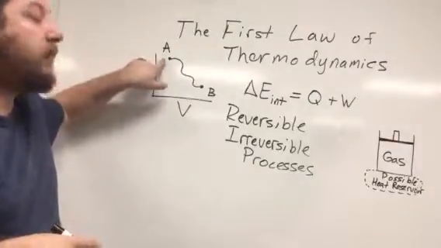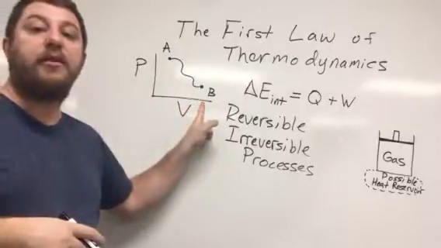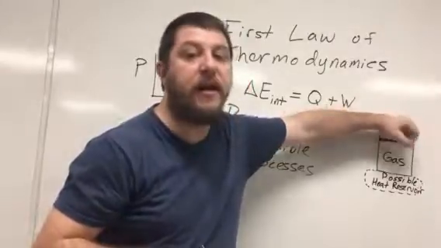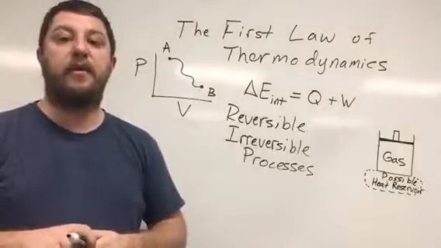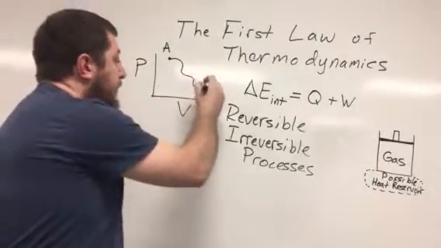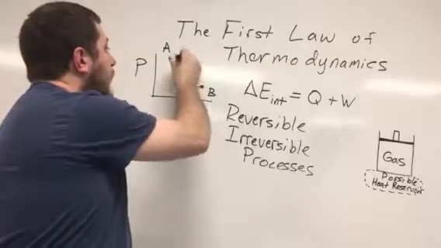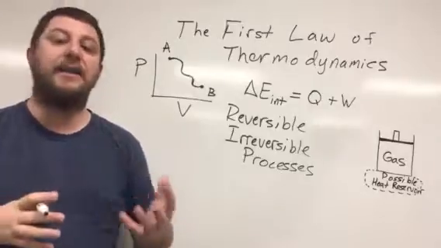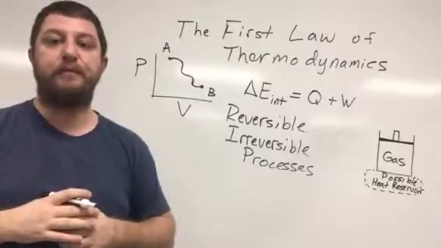So here we have low volume and high pressure, and here we have low pressure and large volume. So this would be the case of, say, taking a piston that's right here and pulling that piston up so that my pressure decreases as my volume increases. A reversible process means that whatever this state is here, I can exactly retrace the steps along the PV diagram, okay? And for quasi-static processes, I can do that. If my process is quasi-static, it is also going to be reversible.